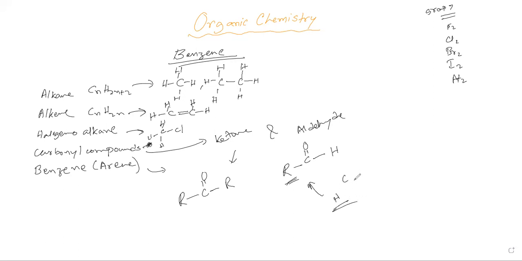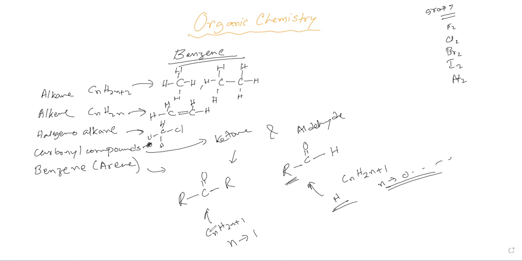So it could be, let's say, CnH2n+1. Here n could start from 0 and onwards. For ketone, this is also the formula CnH2n+1, but the n should start from 1. Why? Because if n is 0, there will be a hydrogen.